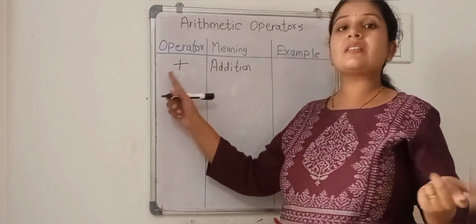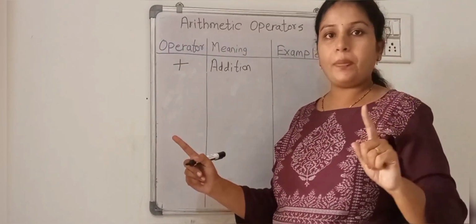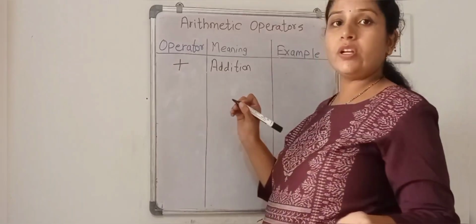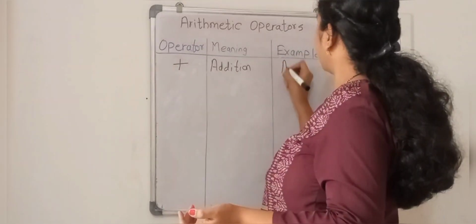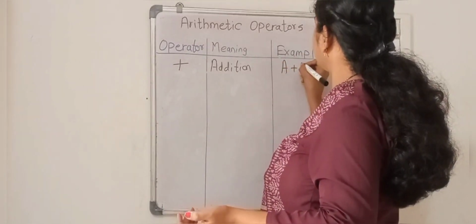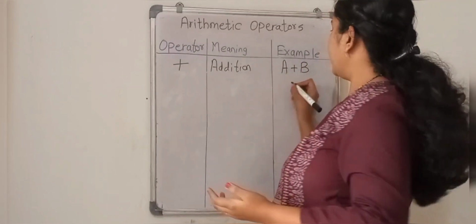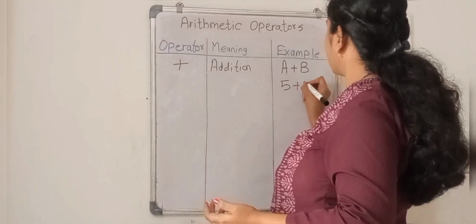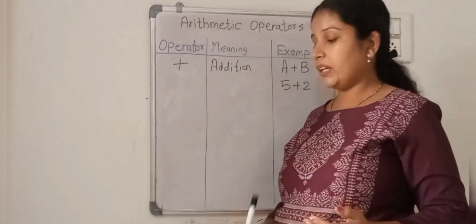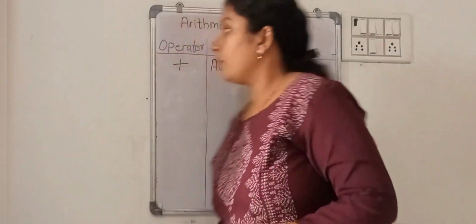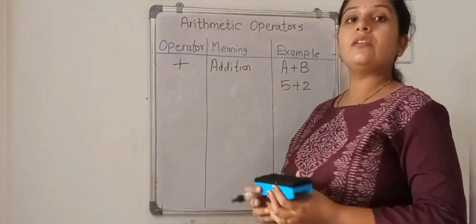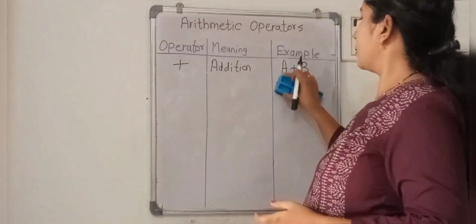And how are we going to use it? By taking any two variables, a plus b, or directly any values, suppose 5 plus 2. So this is our arithmetic expression, and we are using this plus operator to solve it.